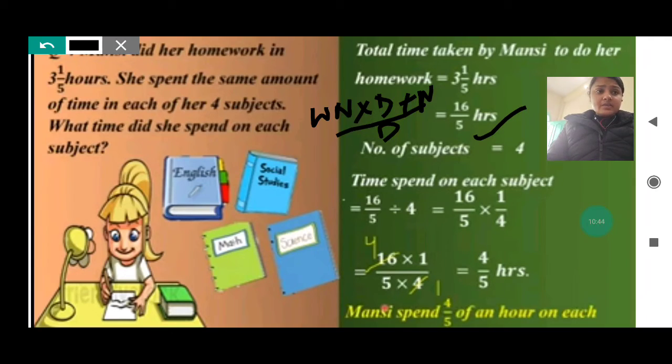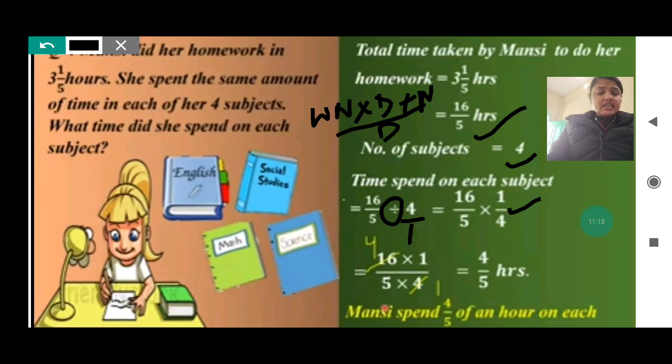Now, how many subjects were there? There were 4 subjects, so you will write that down. After that, time spent on each subject you have to calculate. So 16 by 5 divided by 4. Downside nothing is there, so you can write 1 down. Now, you will change this division into multiplication, and when you change that, you will take the reciprocal of the second number. So 16 by 5 into 1 by 4.